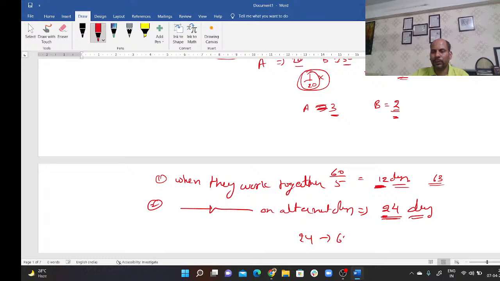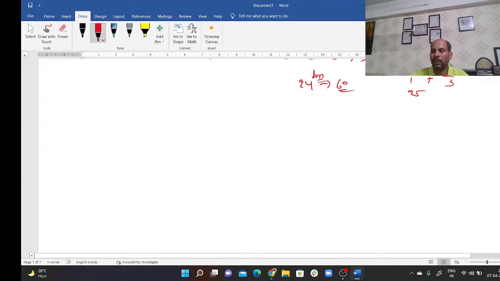Till here, no issue. Now, on the next day, if A will begin, then work will finish in 25 days. But if B will begin, so in the next one day, he'll create 2 more units. Then we are left with 1 unit, so it will take 1 by 3 days further. So total 25 whole 1 upon 3 days. So there may be two different answers, depending upon who begins.